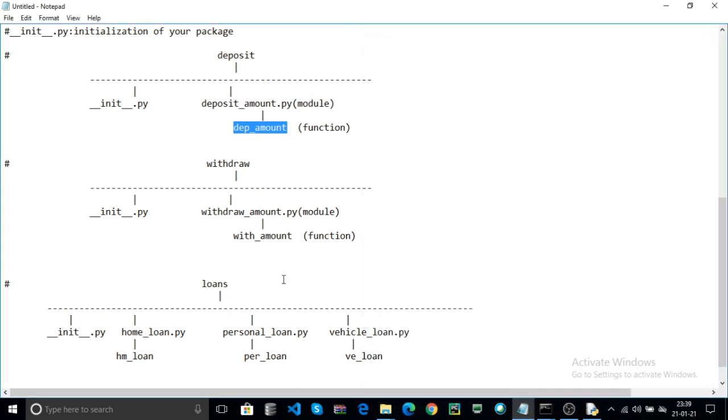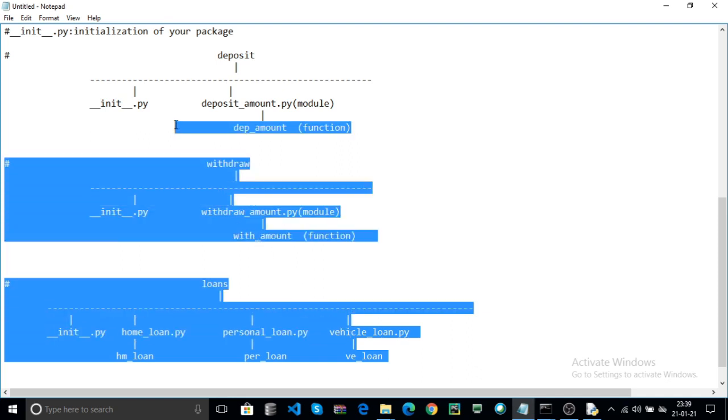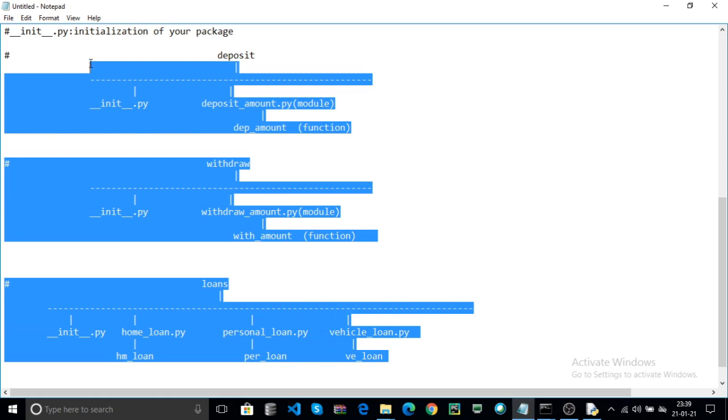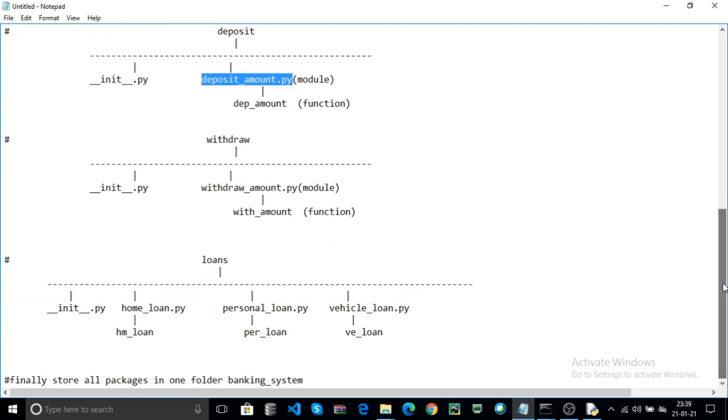Now the 3 packages are created, and the logic is written into your Python modules, that is, you create functions in the Python file. Now how to use your already created packages. The packages and modules are used for reusability. That means if already created somewhere, then you can reuse them anywhere you want.